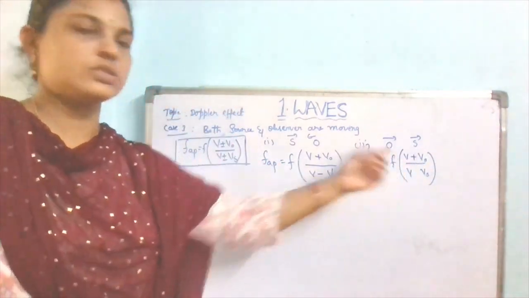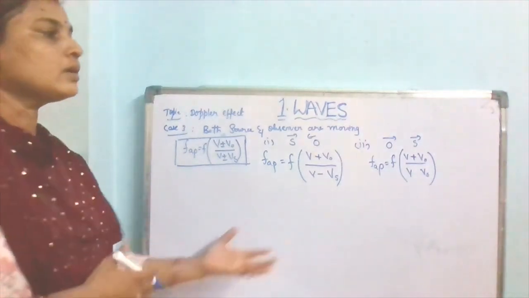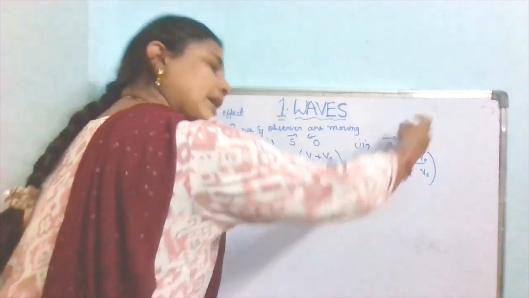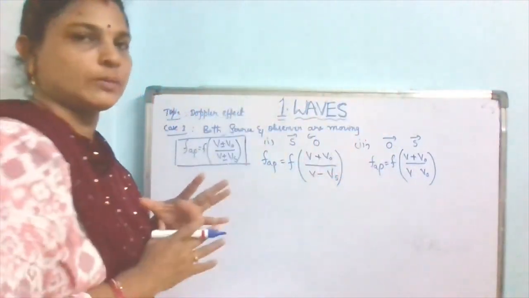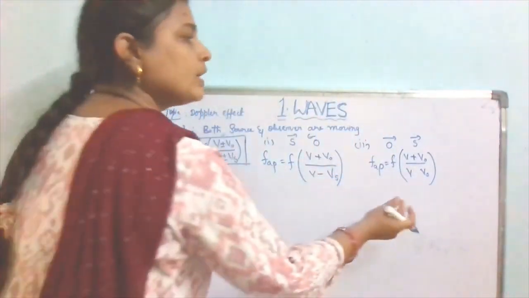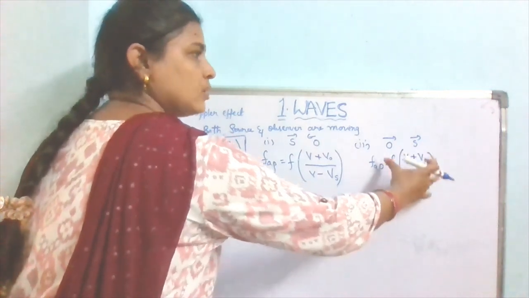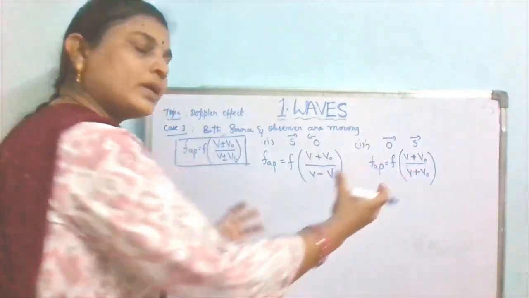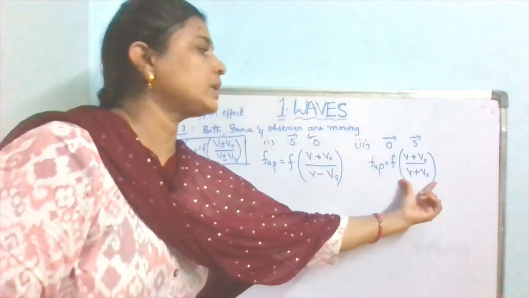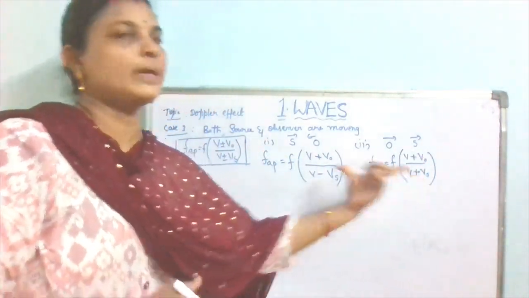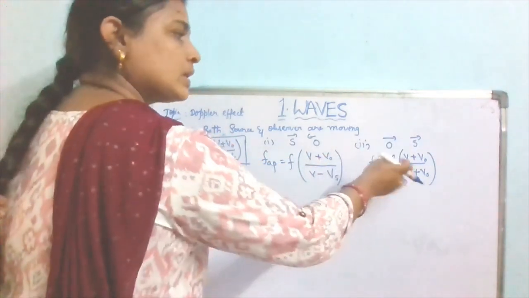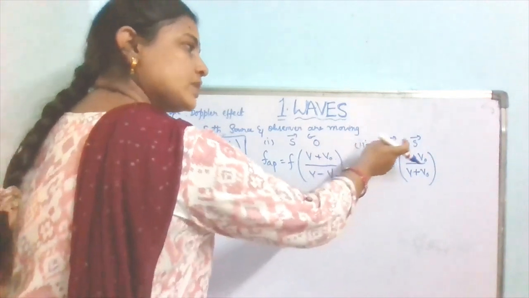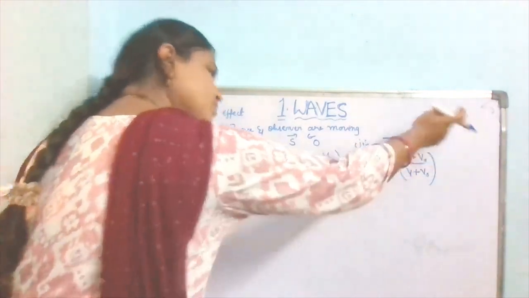But here the source wants to decrease, because it is moving away from the observer. If it wants to decrease, automatically the denominator must increase. If the denominator increases, then the value will decrease. So v plus vs. This is the equation when the observer is moving towards the source but the source is moving away from the observer.